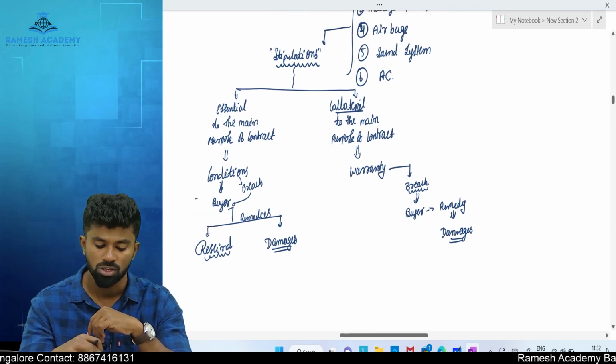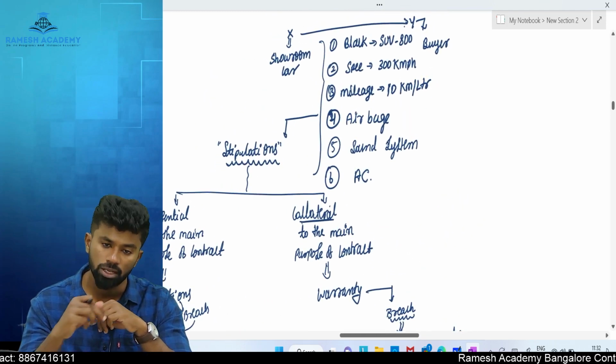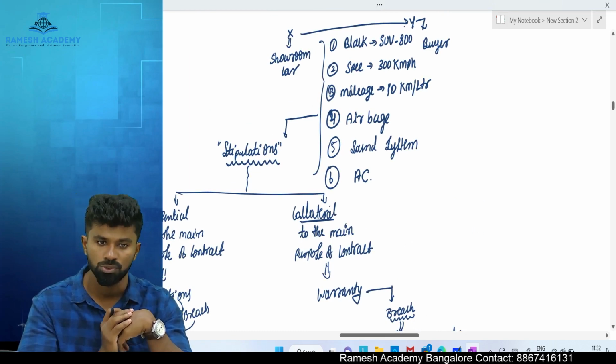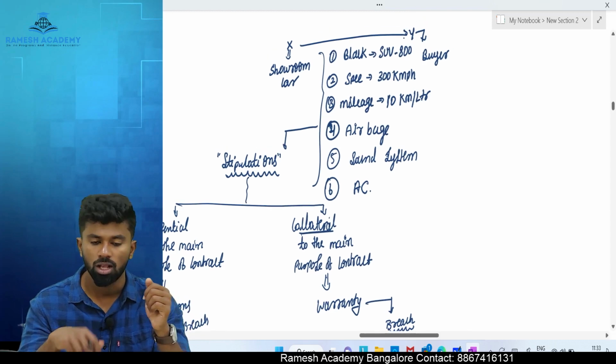Okay, yes. Now in this example, whatever examples I gave, you should tell me which one is a condition, which one is a warranty, which one is so important here. First one, color. Is it important?